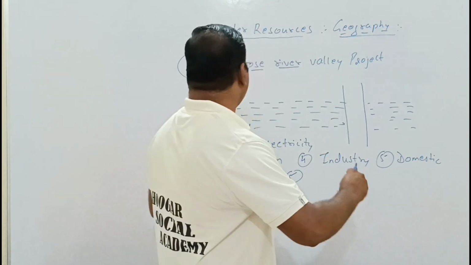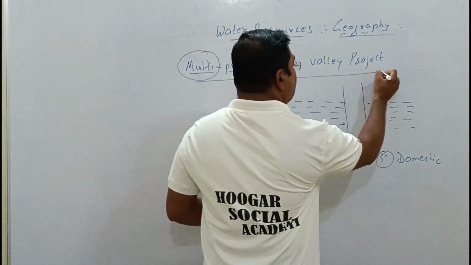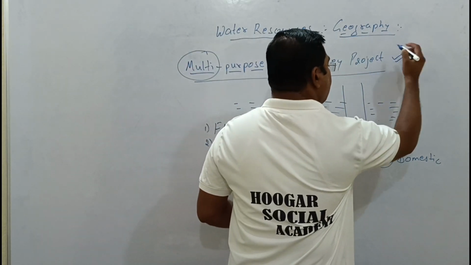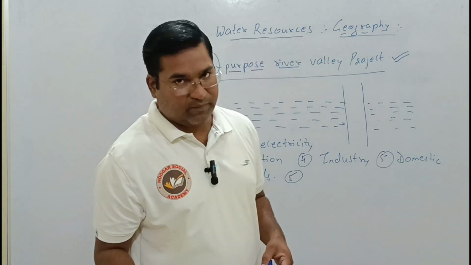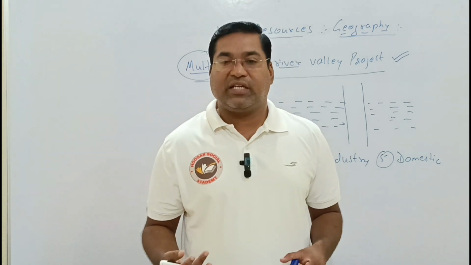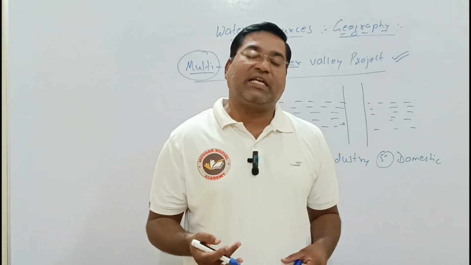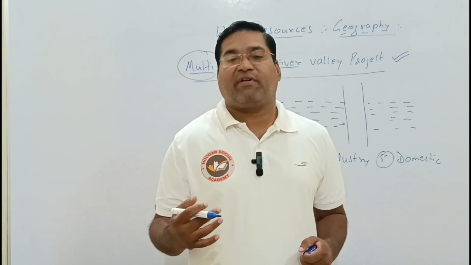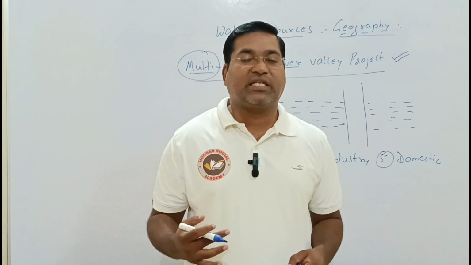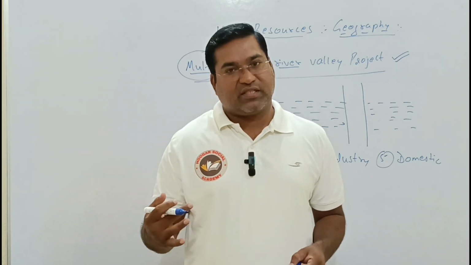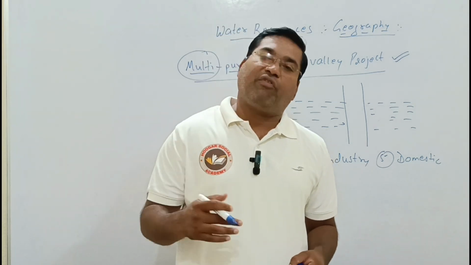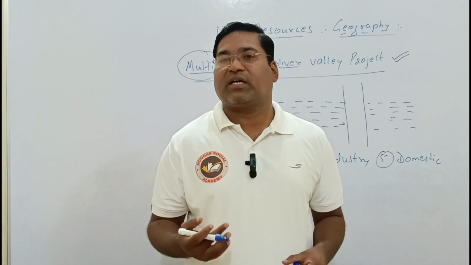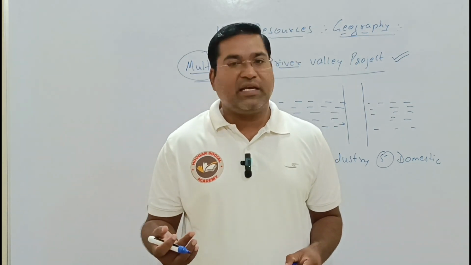Keeping that in mind, we construct a multi-purpose river valley project. In our next session, let us understand more about the different river valley projects which we have constructed on different rivers, what names we have given, and for what different purposes we have constructed them.